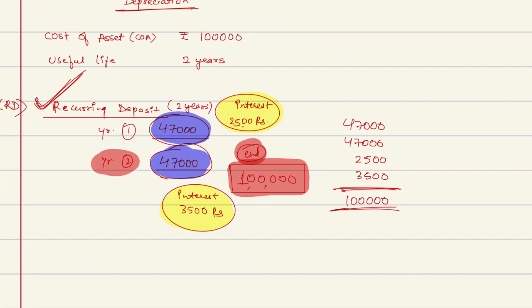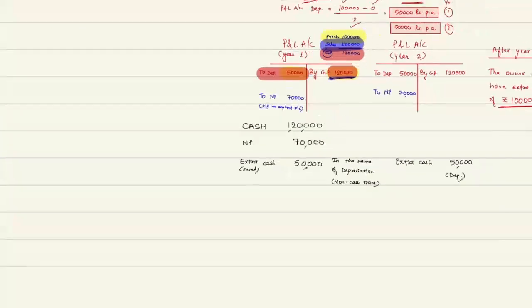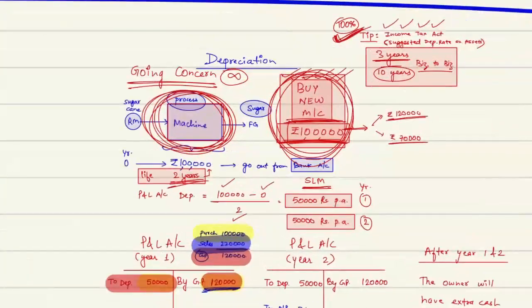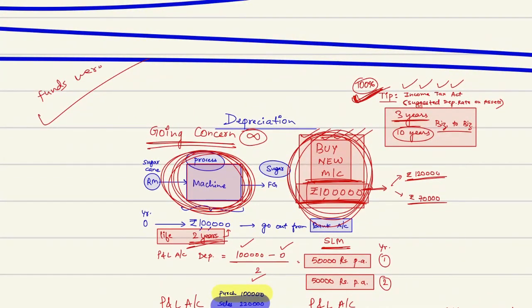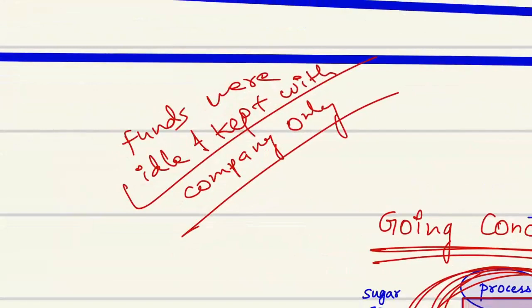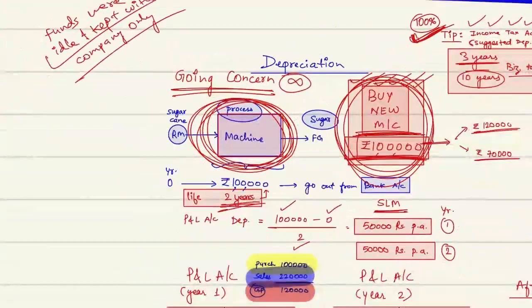So what was happening in the earlier case? In this case, the funds were idle and kept with company only, because there was no fund where they have invested.